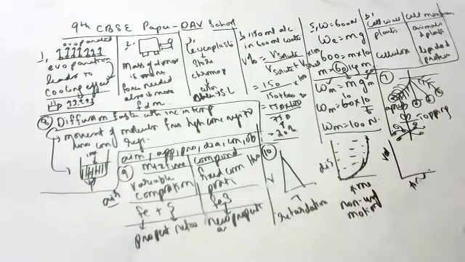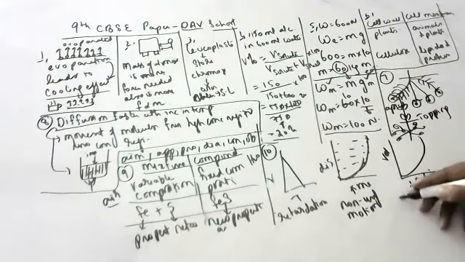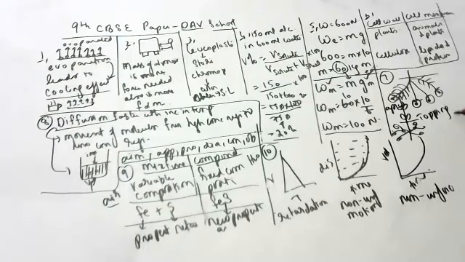Next, can anyone say what this is? Non-uniform acceleration. If it goes straight, it is uniform acceleration. Otherwise, non-uniform acceleration. So children, you should understand.